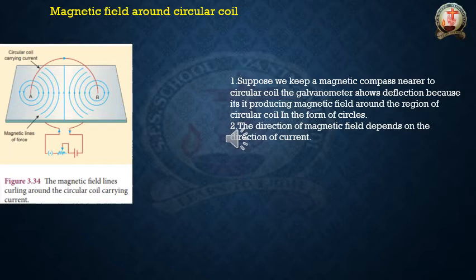So the next point is that the direction of the magnetic field depends on the direction of current. Here also it is the same. Whenever a compass is placed near the coil, the magnetic compass shows some deflection. So we can identify that a current carrying conductor is producing a magnetic field.